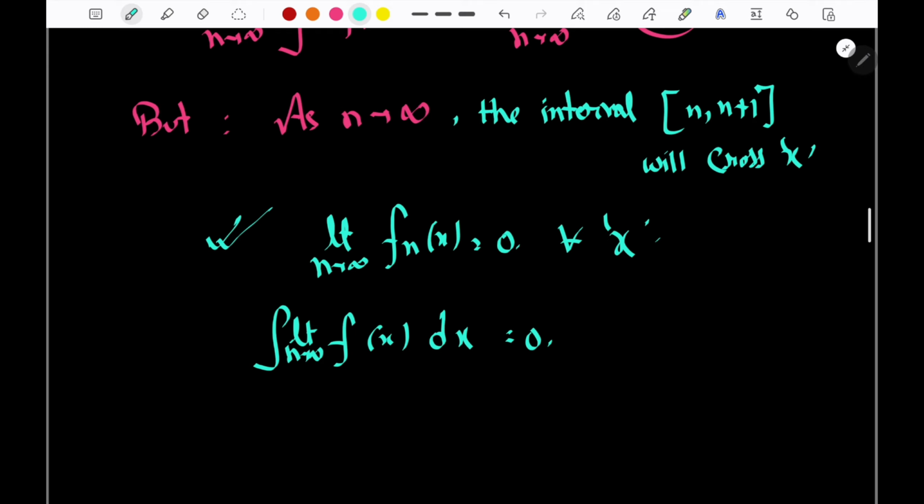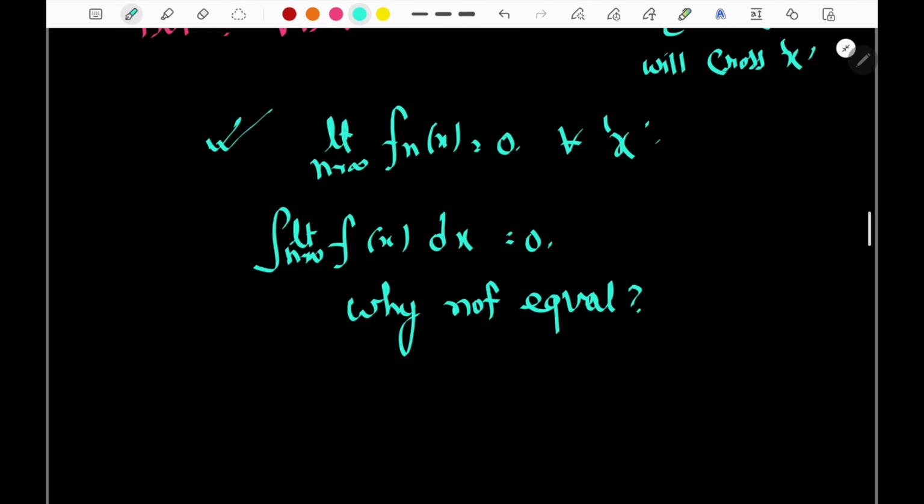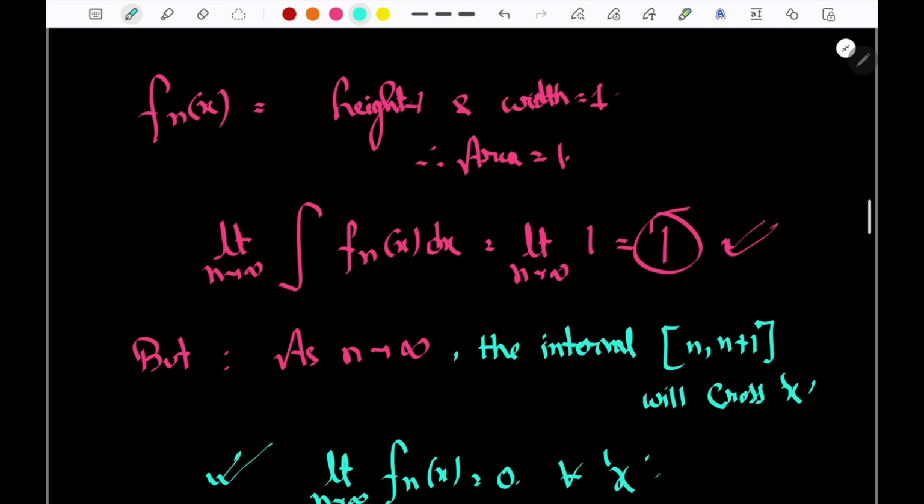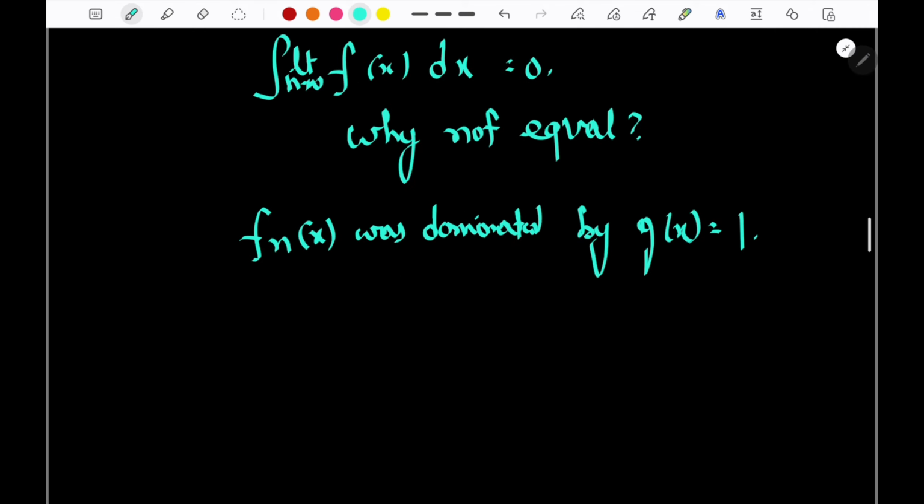Now why this case? Again, why not equal? See, when the cases cannot apply, why not equal? So f_n(x) was dominated by g(x) equal to 1, because for every n, even if it tends to infinity, the integral of f_n(x) dx has an area which is equal to 1. So it is dominated by g(x) equal to 1. But g(x) is not integrable.